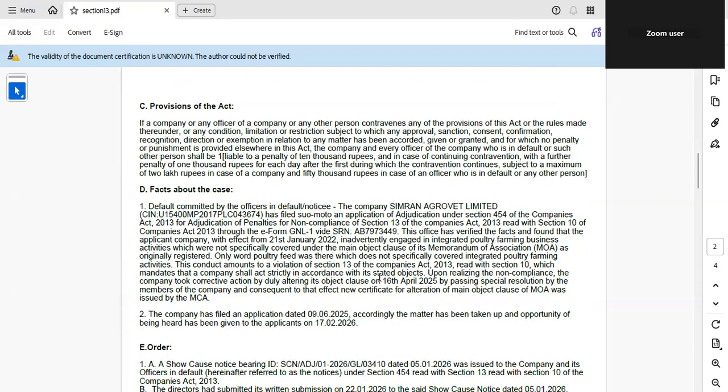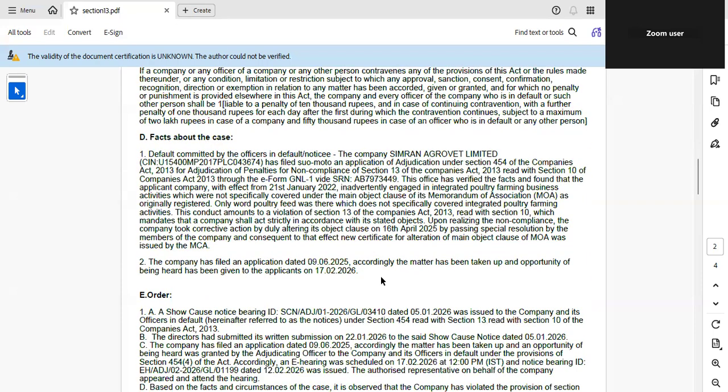Here, in this case, alteration of memorandum talks about Section 13 of Companies Act. Section 13 governs change in the object clause, requirement of special resolution and filing with the ROC. First, the company has to alter the MOA, then start the new business. That is the key principle. But here the company did completely the opposite.